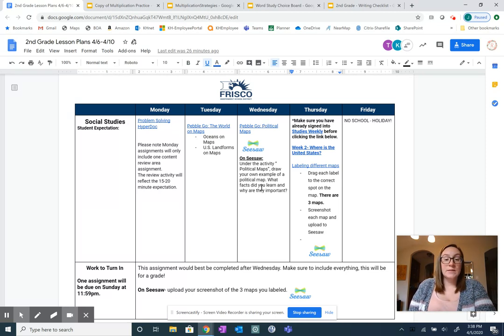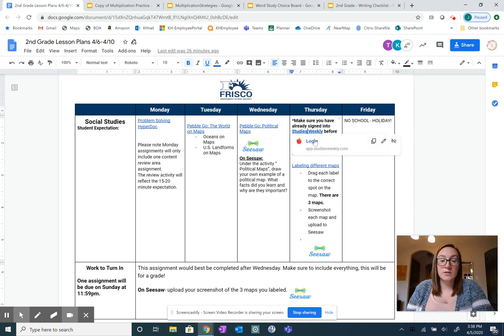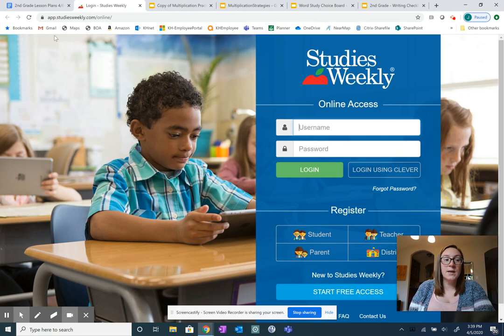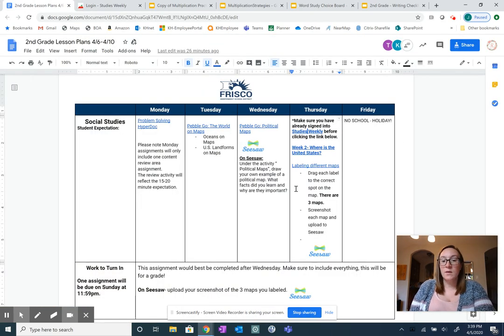After that, their optional activity is to go draw their own political map and record what facts they learned and why political maps are important. On Thursday, they're going to go into Studies Weekly. It is important that you log into Social Studies Weekly first. Once you have logged in to this website, then you go back to your link and you click Week 2, Where is the United States? And the article should pull up.